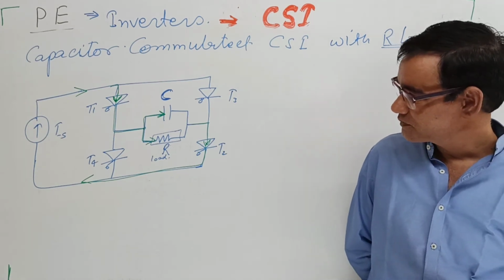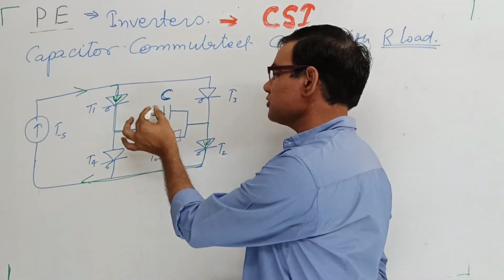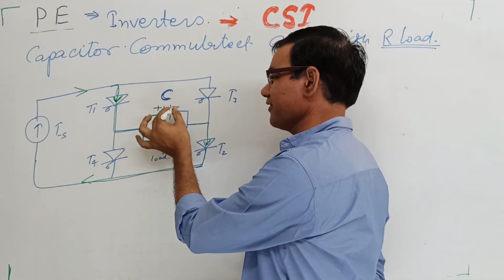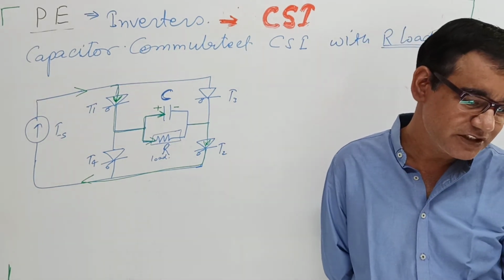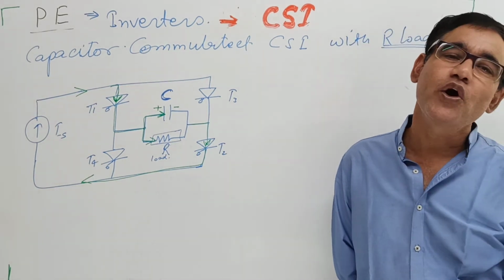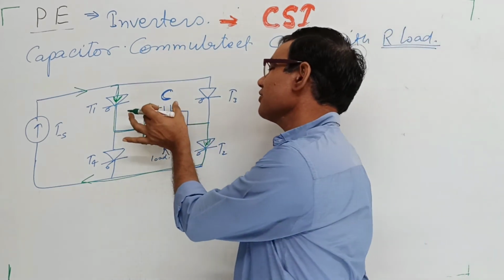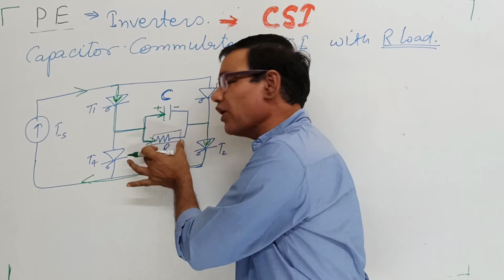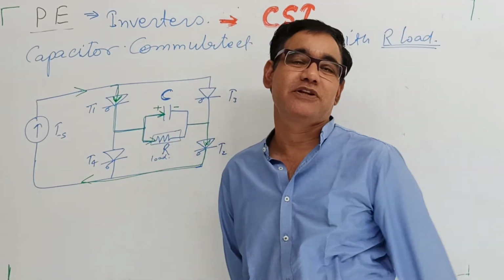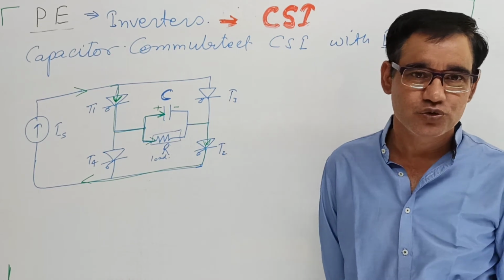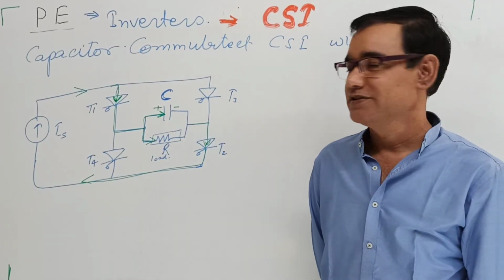So the capacitor voltage is slightly going to increase. Whatever the voltage across the capacitor, it is also known as the load voltage, because they are connected in parallel with the load. Okay.